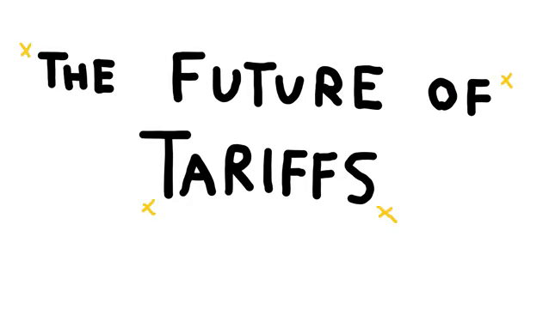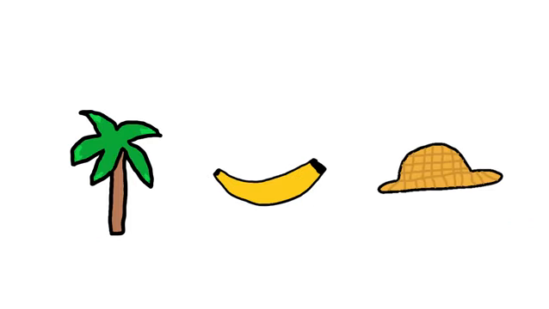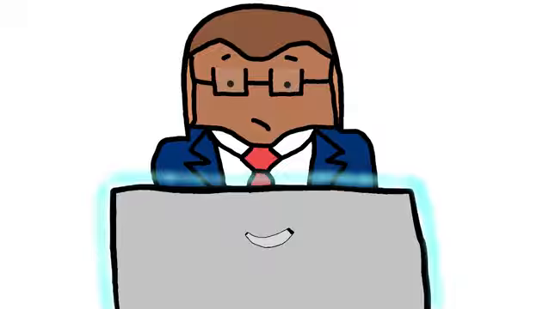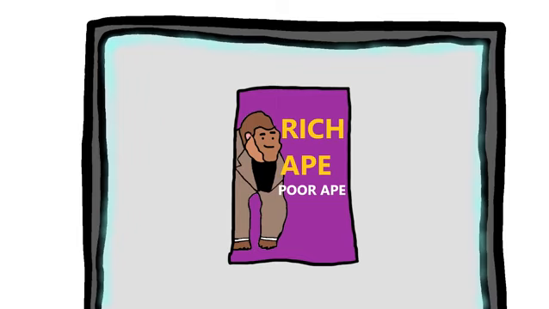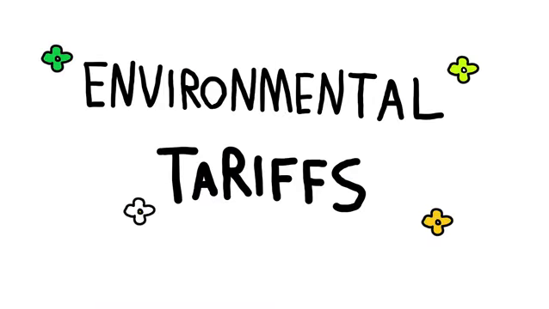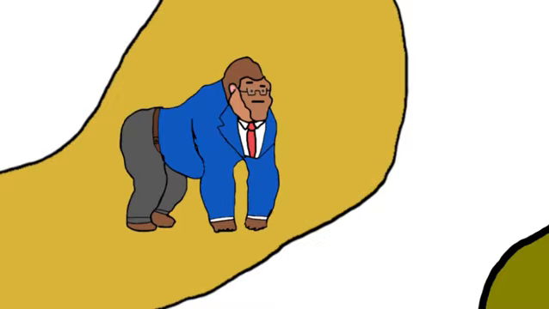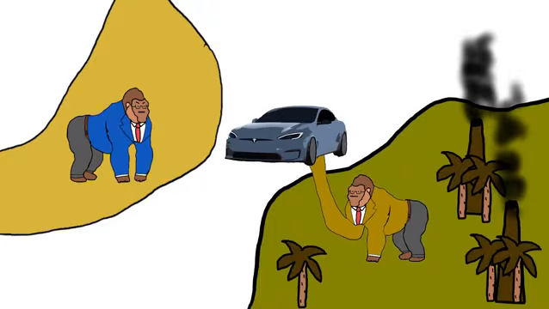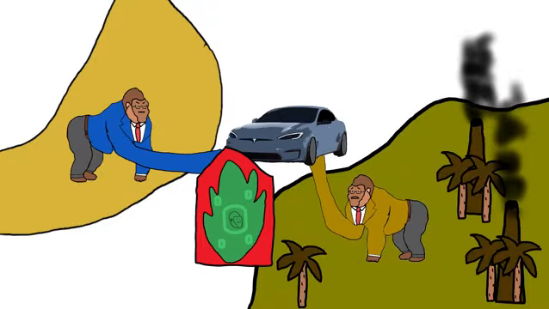The future of tariffs. Tariffs affect physical products, things monkeys can touch with monkey hands. But how will monkey government tariff digital products? Ebooks, AI-generated artwork, NFTs, environmental tariffs. Some monkey governments use environmental tariffs, taxing countries that harm monkeys' natural habitat. Monkey government tax products based on how much carbon emissions it took to make product.